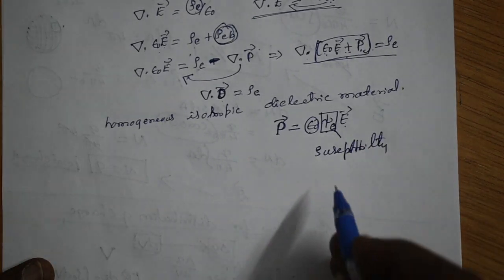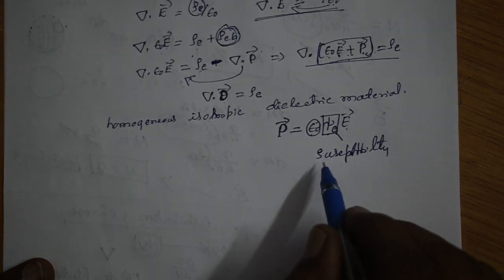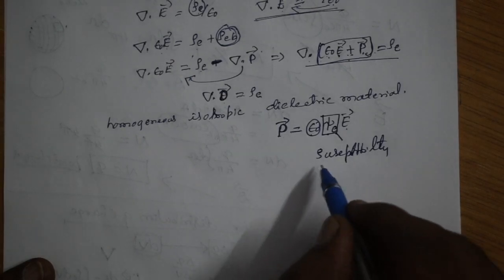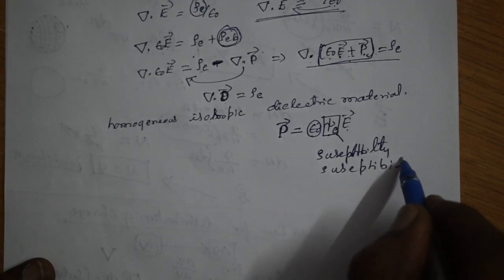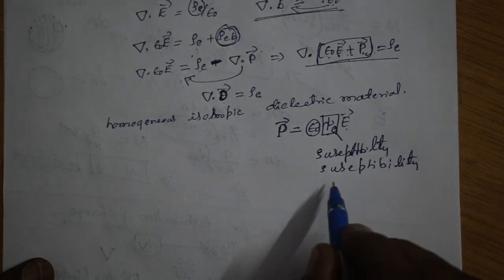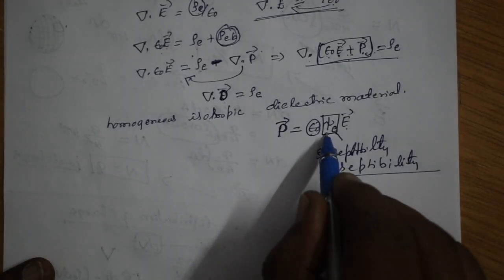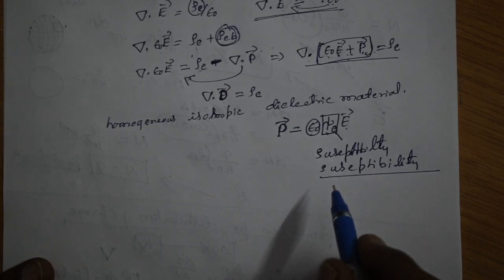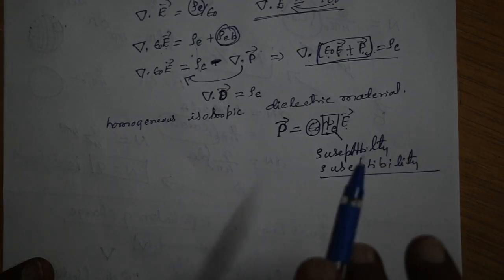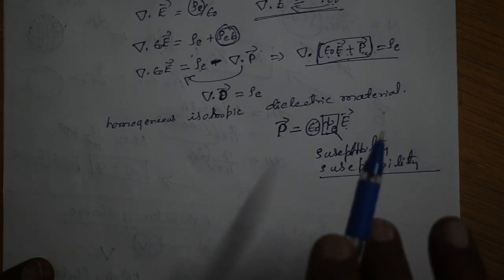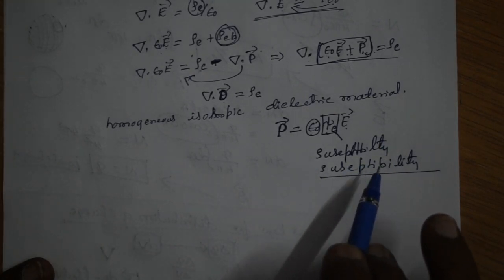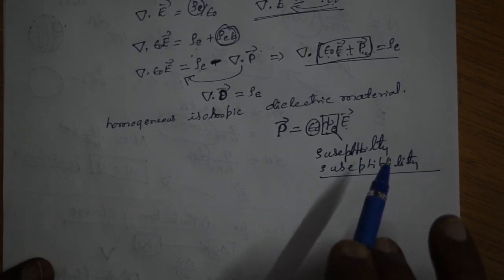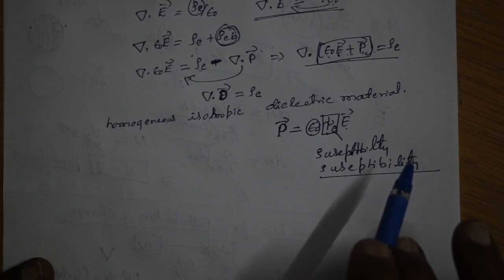So it is nothing but electric susceptibility, right? So chi E is nothing but your electric susceptibility. So it exists only in dielectric materials. Got it? So you can find electric susceptibility only in the dielectric materials.